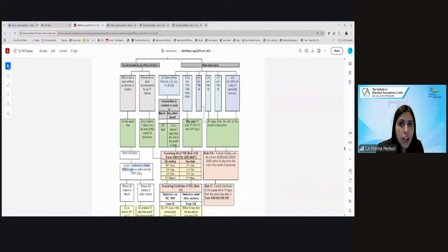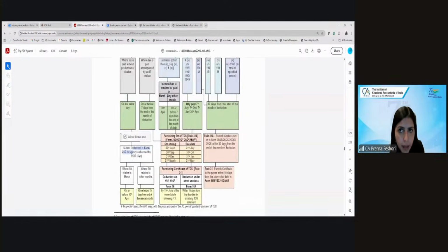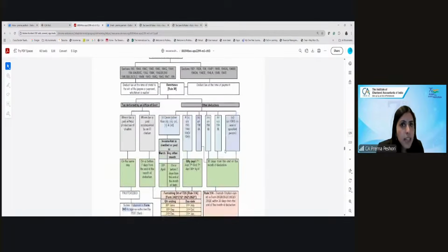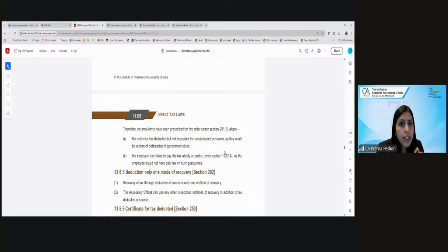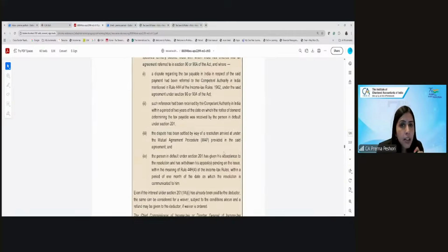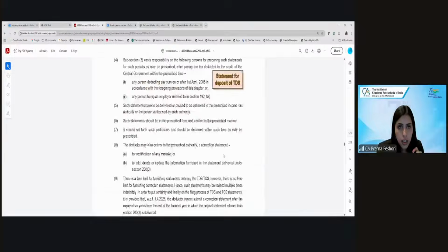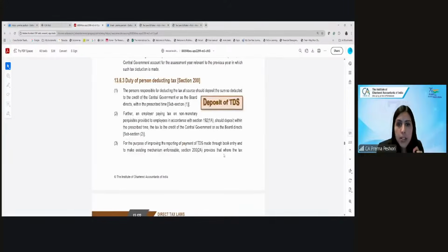And in case of these sections, 194IA, IB, M, and S in case of a specified person, it has to be in form 16B, C, D, E. So these are the compliances that the payer is required to undertake under section 200. Are we clear? Any questions, any doubt?